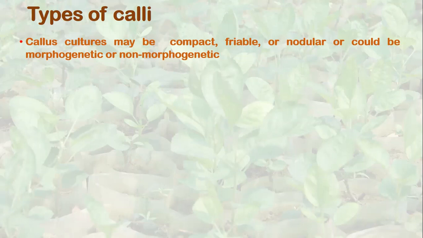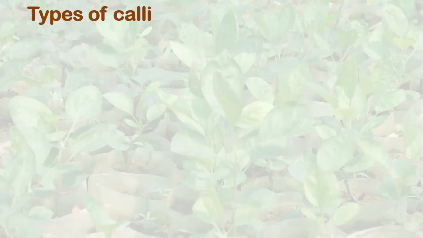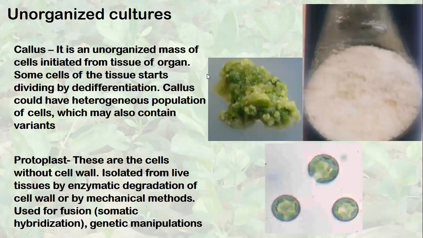And then, among those, we have smooth callus, where the callus surface is very smooth and regular, or nodular callus, where the callus has nodule-like structures. The callus which I showed you is a nodular callus, and there are certain structures which are differentiating. Here you can see a very transparent, shining structure. These are differentiating embryos, very early stages of embryos. This is called nodular morphogenetic callus.